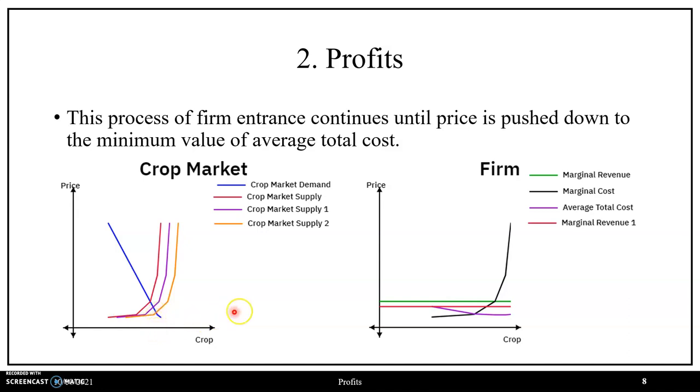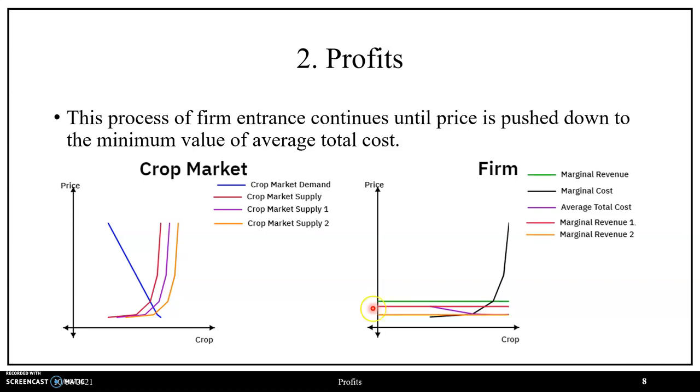What this effect will have is, since our firms are price takers, they take the price in the market as given. So this will be a reduction in their pricing strategy, leading to a reduction in their marginal revenue curve. So they go from marginal revenue 1 in red to a further reduction in marginal revenue to marginal revenue 2 in orange.